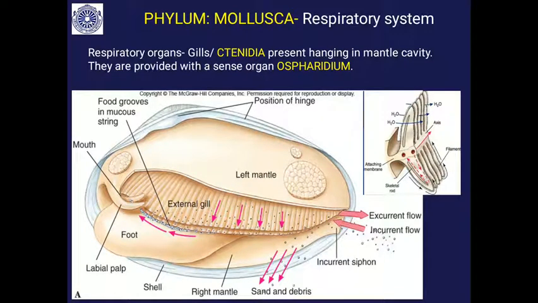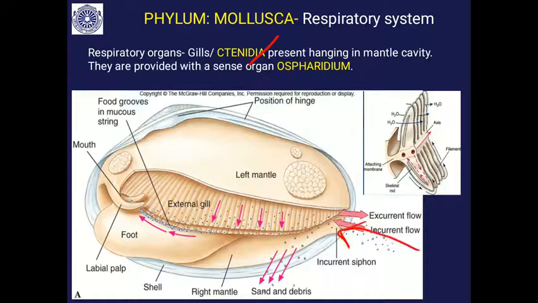What about the respiratory organ? Majority are aquatic forms, so they have gills, or ctenidia, hanging in the mantle cavity. This is in the case of freshwater mussels. You can see there are external gills and internal gills. The gill in the freshwater mussel is for respiration as well as food collection. It is a filter feeding device.